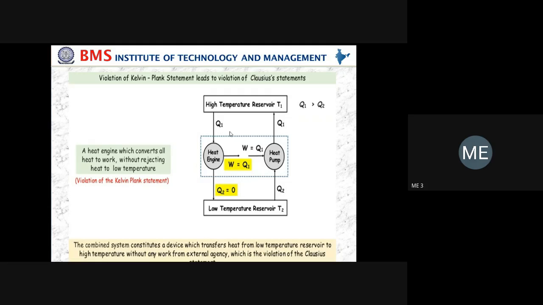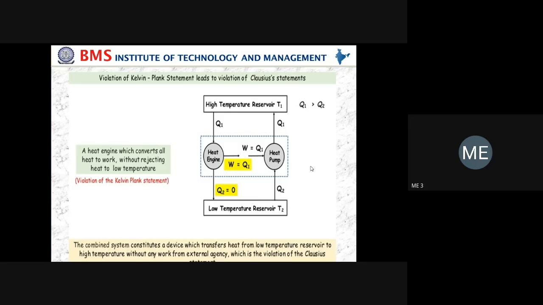Here it violates the Kelvin Planck statement. You have to show Q2 as 0. This is the most important thing. If Q2 is there, then there is no violation at all. You have to show Q2 as 0 because the heat rejection is 0. So it violates the Kelvin Planck statement.